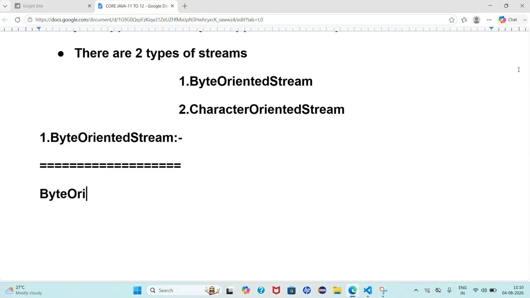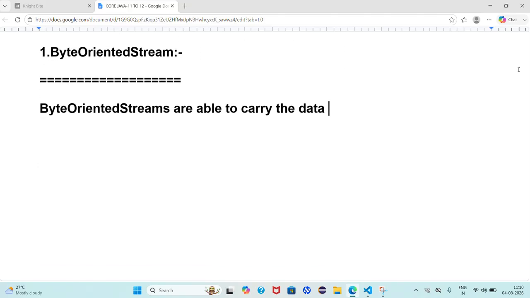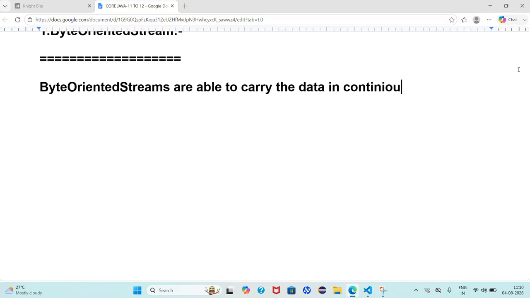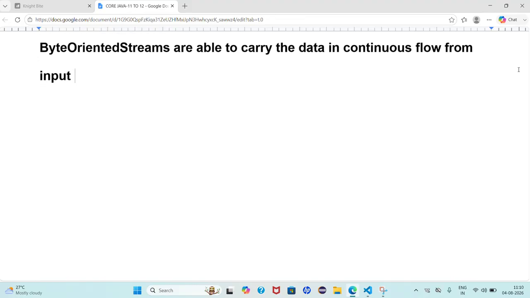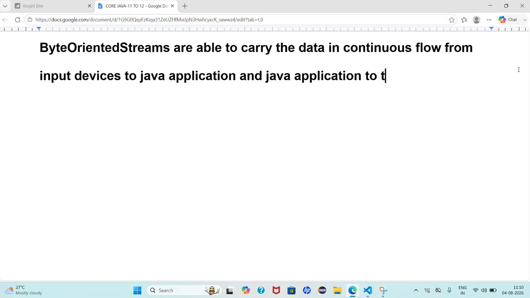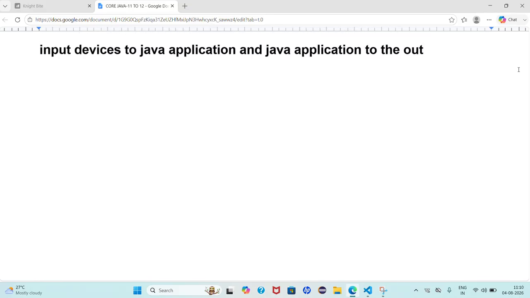What is the purpose of byte oriented streams here? Byte oriented streams are able to carry data in continuous flow from input devices to the Java application and Java application to the output devices in the form of what?